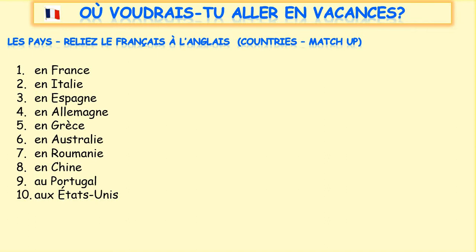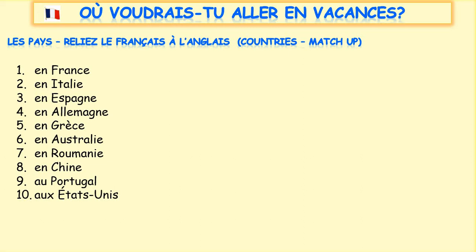Okay, so we're going to start by having a look at some countries, and countries in French are known as les pays. So here we've got 10 countries, and I'm going to say them through in French, and I'd like you to follow them on the screen. All eyes on the screen, follow those as I go down them, and then we're going to see if we can match them to the English.